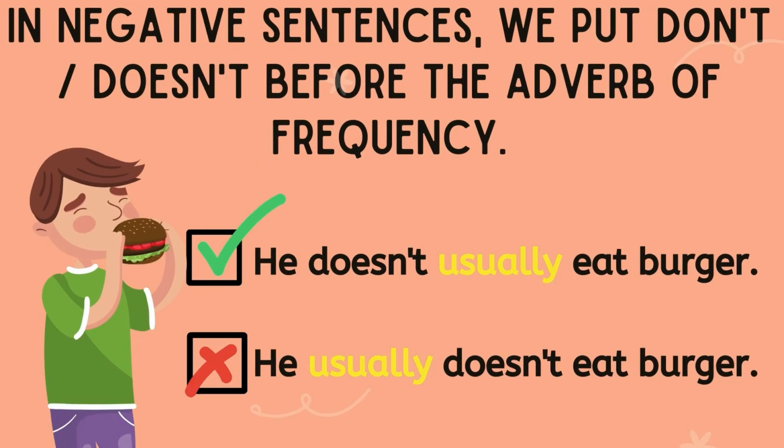Look at the second example here. He doesn't usually eat burger. You don't say, he usually doesn't eat burger. The adverb of frequency in this sentence is usually. So we put usually after the word doesn't. The sentence is, he doesn't usually eat burger.